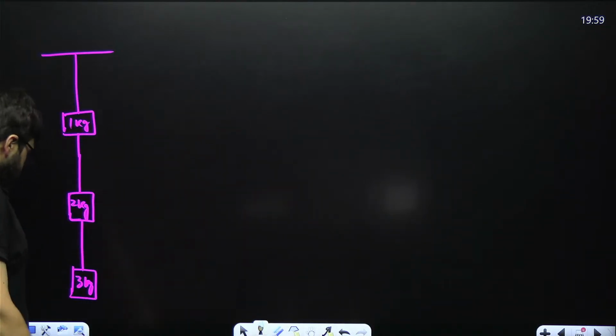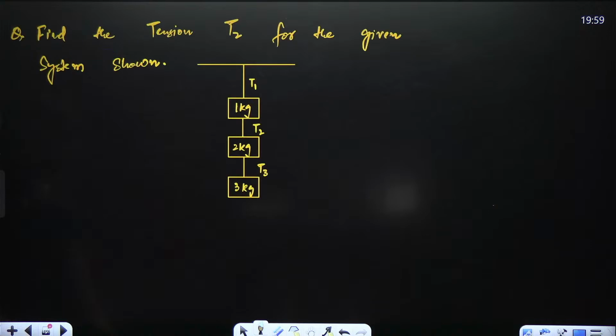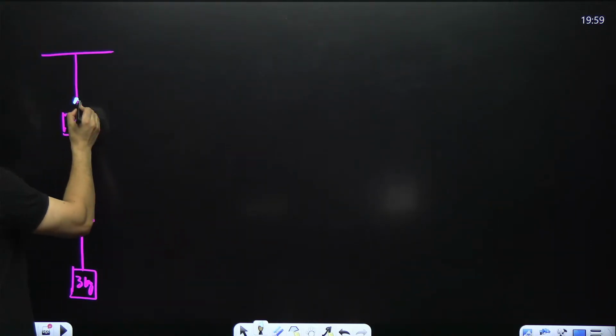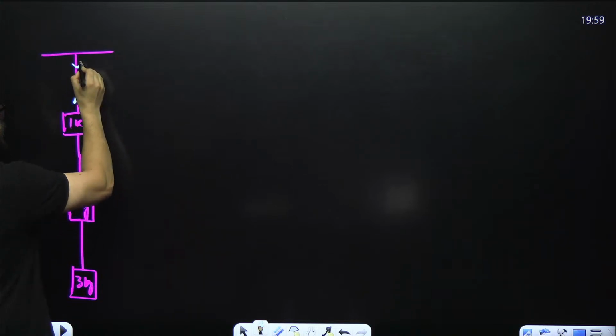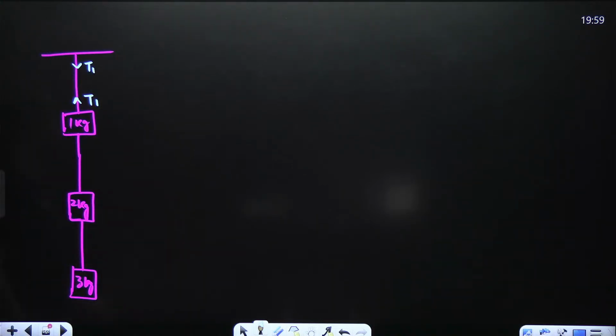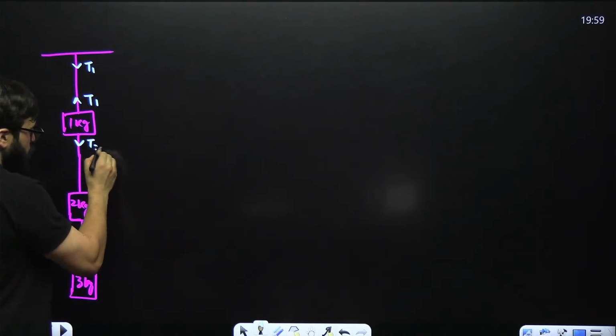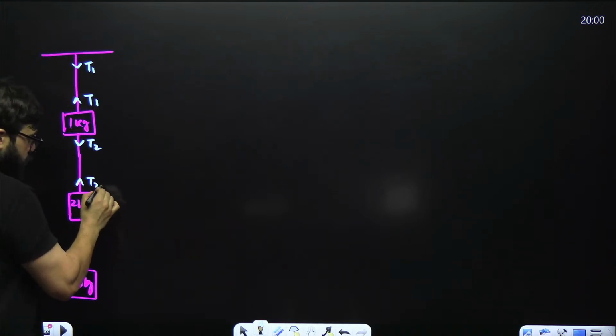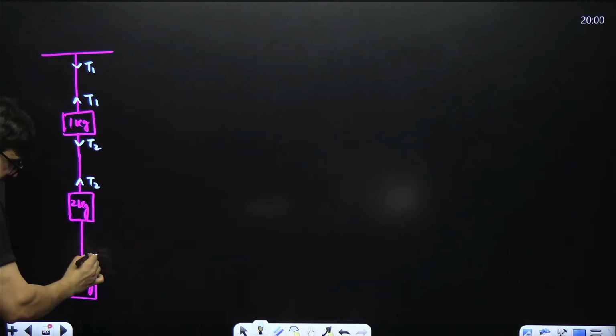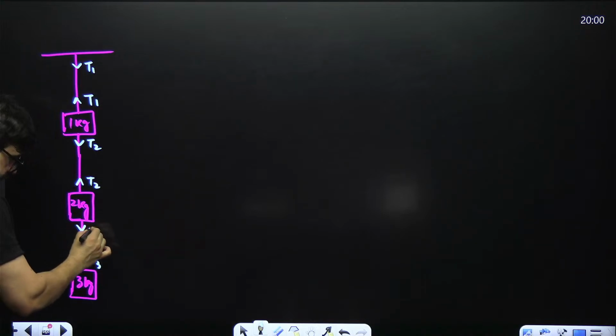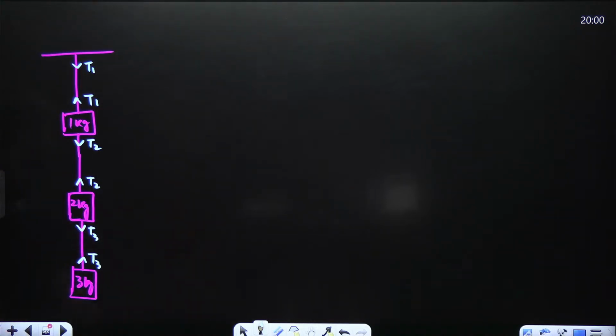Here, let me show you T1, T2, T3. Here in this rope, tension is T1. Here also tension is T1 because this is one rope. If the rope changes, tension will be different. So here tension is T2 and here also tension is T2. And here tension is T3. Here also tension is T3. Different tension. We have to find the value of T2.